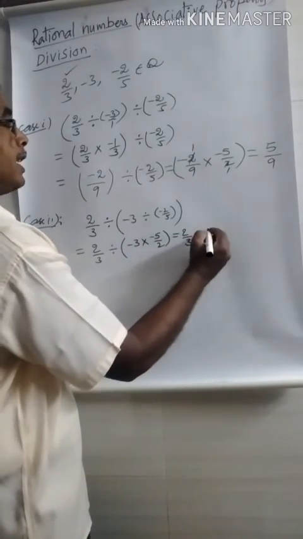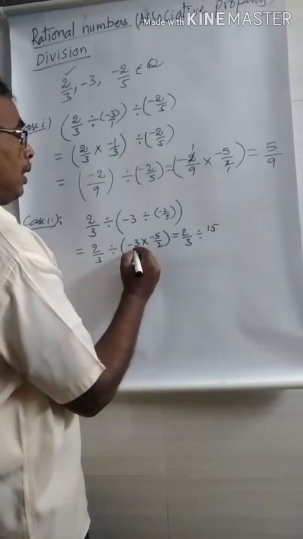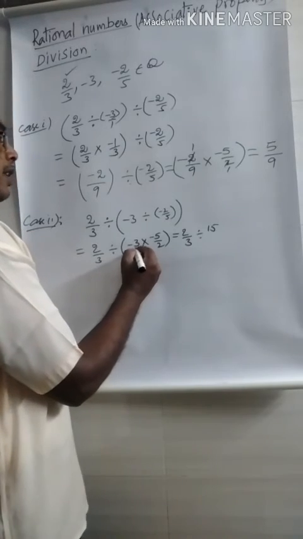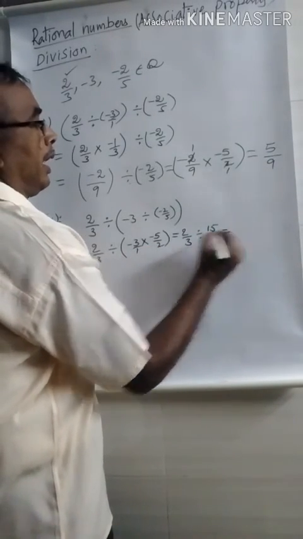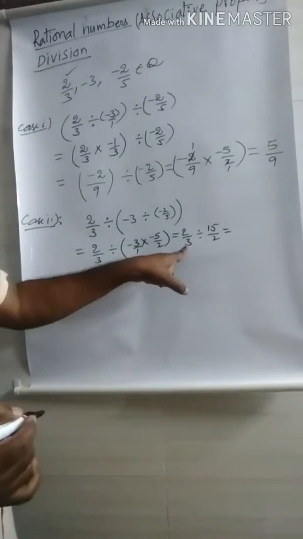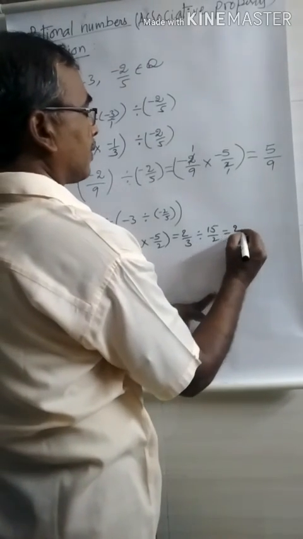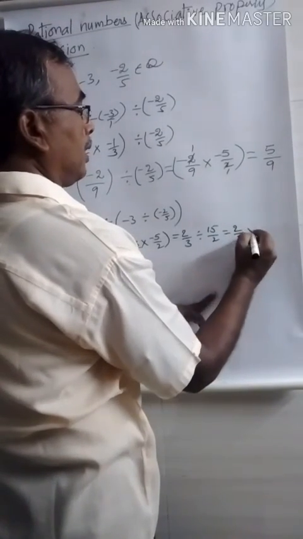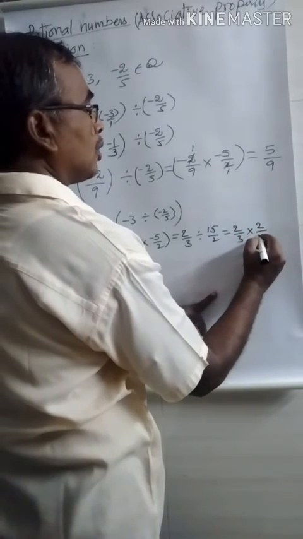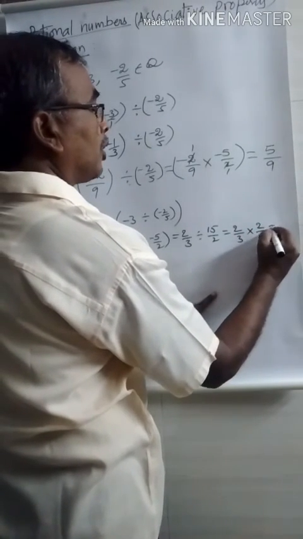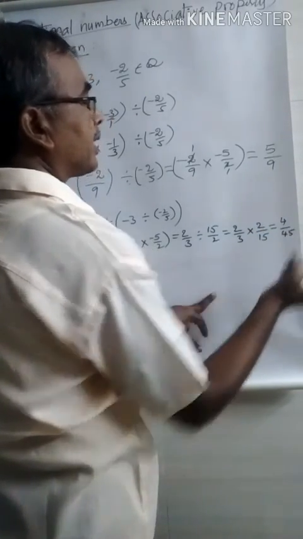Here minus into minus is plus. 3 into 5, 15. -3 means -3/1, that is 1 into 2, 2. Again, you may observe there is a division symbol between this rational and this rational. Now you rewrite this into the into symbol. 15/2 is written as its reciprocal, that means 2/15. Now what do you get? 2 twos are 4, 3 fifteens are 45. This is also a rational number.